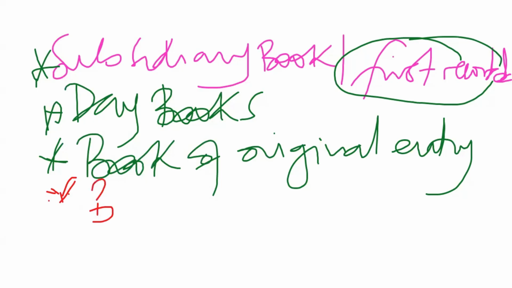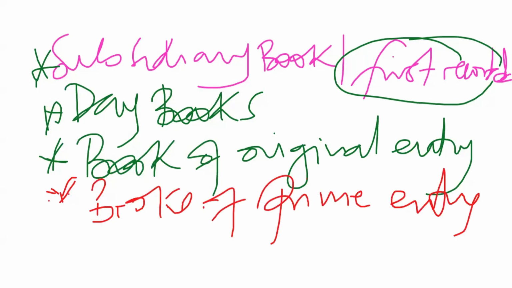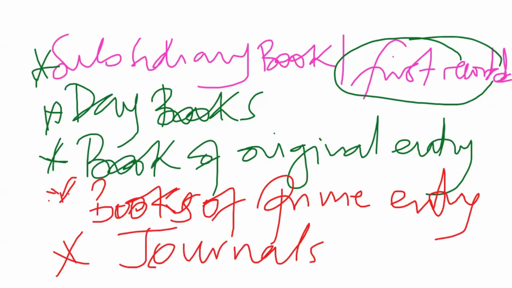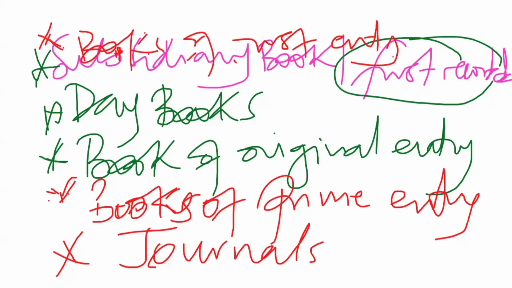So other books call them books of prime entry, and sometimes they are generally called journals, and some of the other books might call them books of first entry. Then other books call them day books.